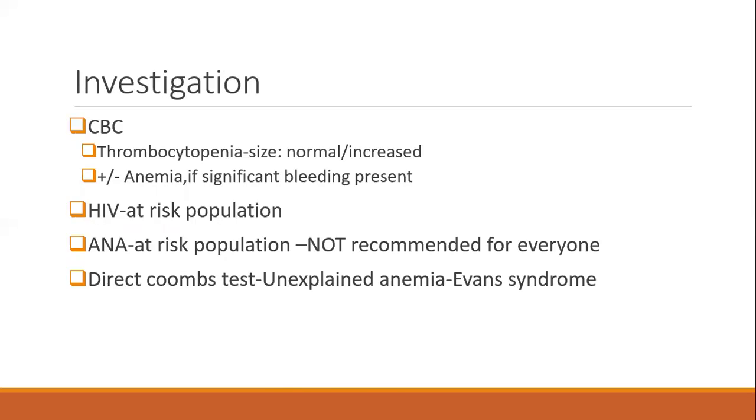See, the only investigation you will need actually will be a CBC. Okay. In CBC, what are you going to expect? You expect a thrombocytopenia, obviously. Size is usually normal or increased. Increased size just reflects the increased bone marrow production of platelets. That's all, nothing else. And anemia may or may not be present. It depends on the bleed. Okay, if there is going to be significant bleed, then proportionate anemia will be present. Note that the word proportionate is very, very important.